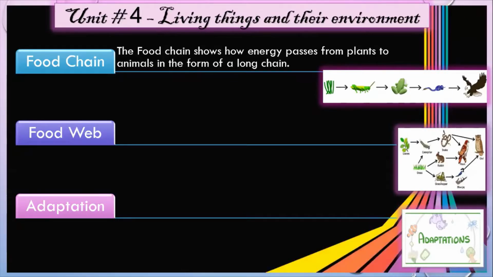Living things depend on each other as well as on the non-living part of the earth for food and shelter. All those things that are around an organism and which affect its way of life are called its environment. Our Earth consists of 4 layers, that is lithosphere, hydrosphere, atmosphere, and biosphere. The part of the Earth where living things are found is called the biosphere.